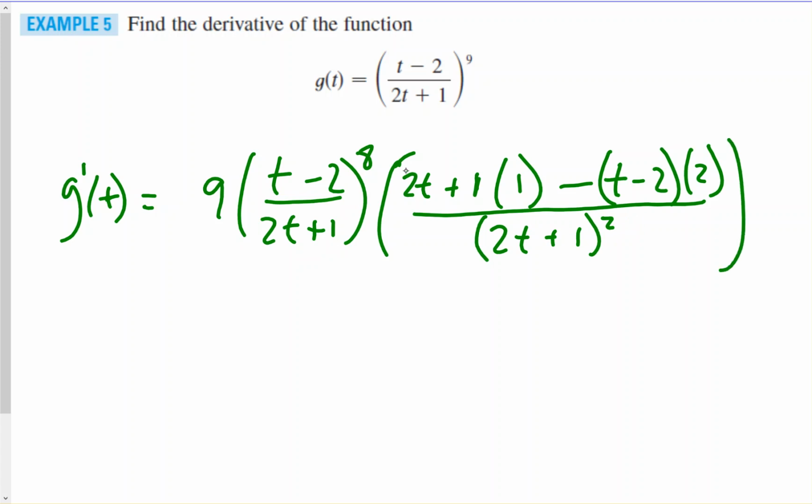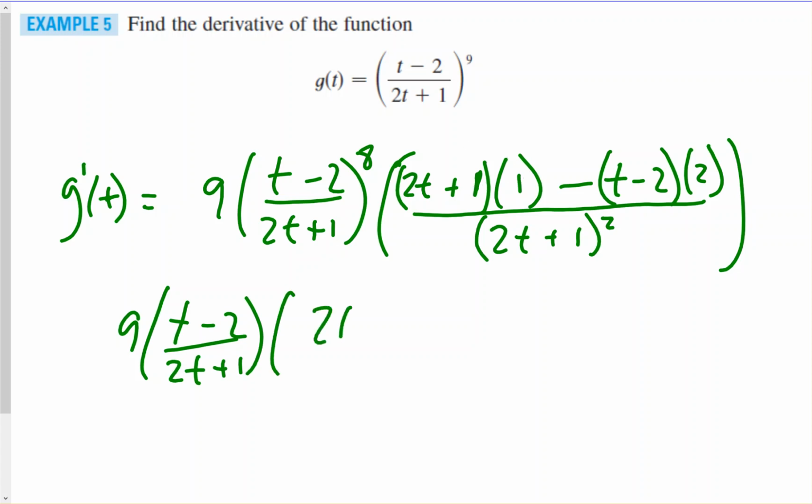Okay, so we'll simplify this. For the top, you're going to distribute the 1 into the parentheses. So that's 2t plus 1.